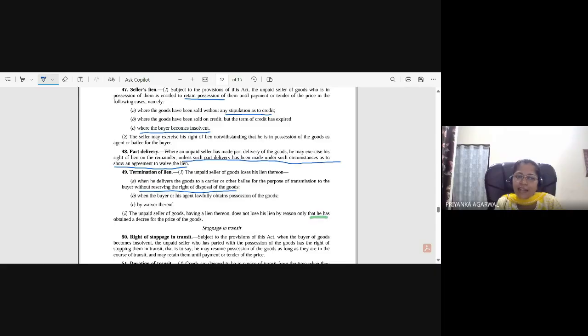So if he has obtained the decree for the price of goods, that doesn't mean that he has lost the right of lien. He still has that right. The right to recover price is another right, and the right of lien is another right. Okay, don't confuse that.